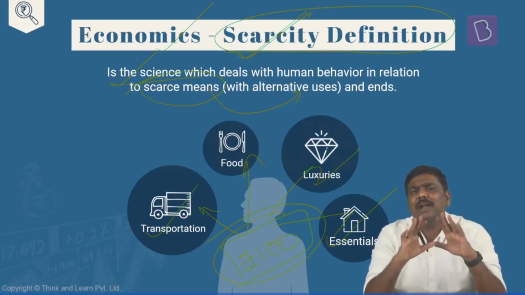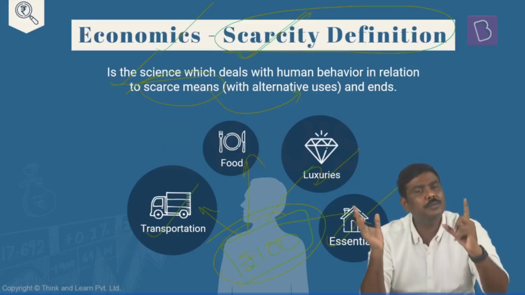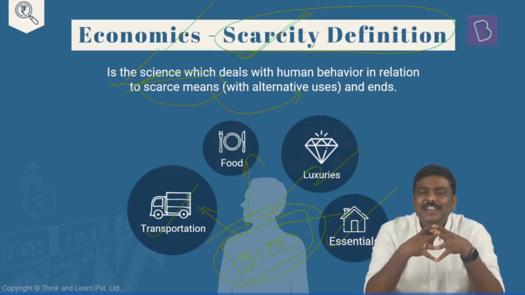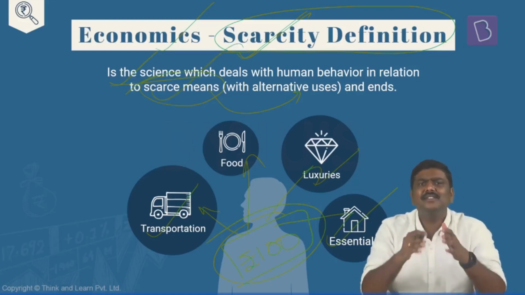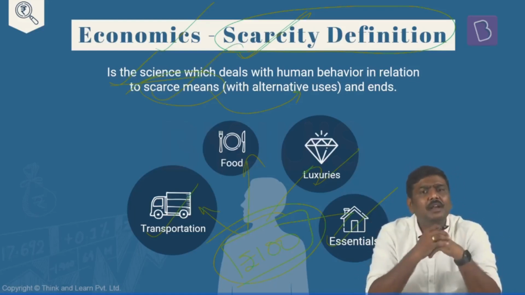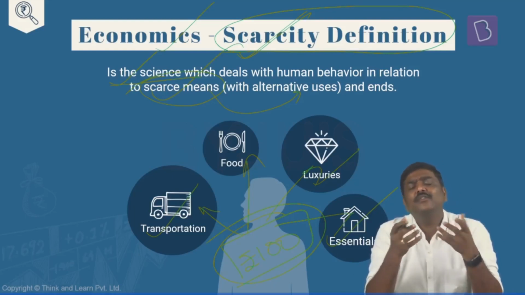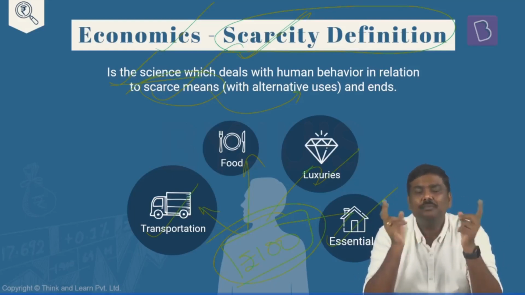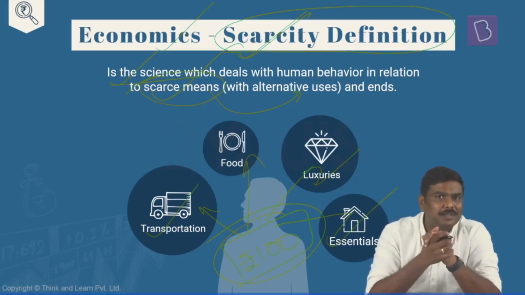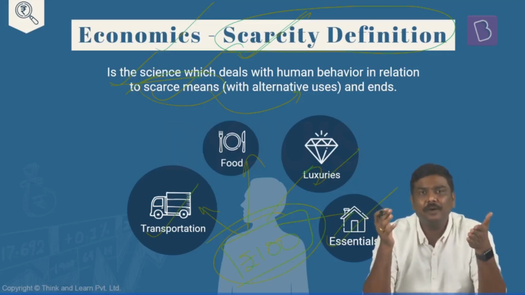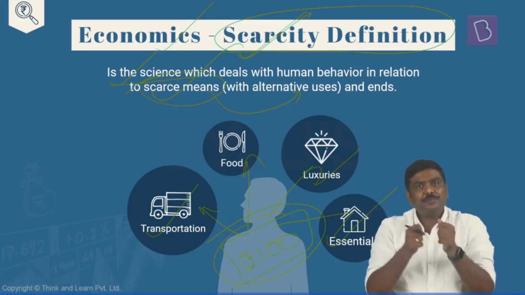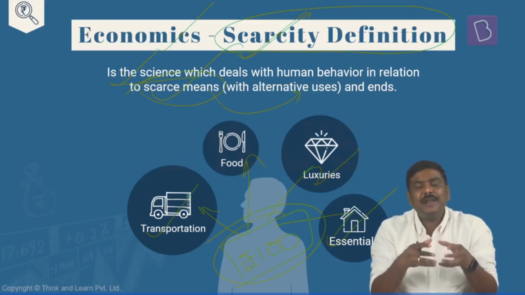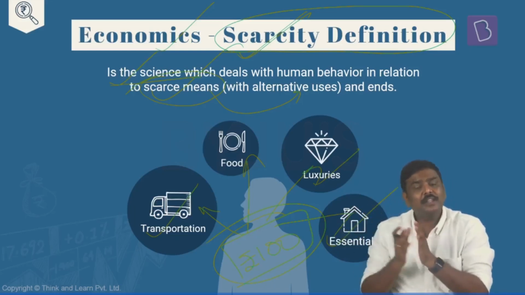But you don't have to run behind multiple definitions of economics. If you remember one definition, it is more than sufficient. Now, is it okay if I say that all of us basically practice this in day-to-day life, right? For example, today you might be having, let's say, a salary of 1 lakh rupees, right? Don't you think you will start making calculations in your mind when you receive the salary of 1 lakh rupees? That is, should you spend it on purchasing a vehicle? Should you spend it on purchasing, let's say, a real estate asset? Should you spend it to purchase gold in the market?